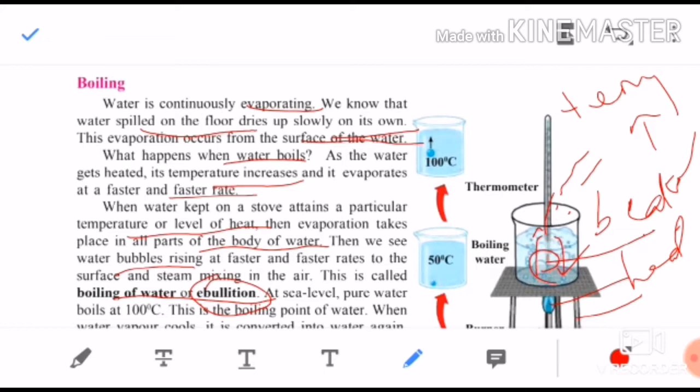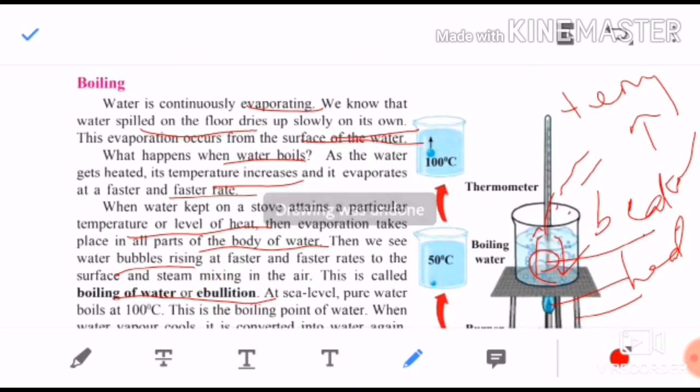After a certain temperature, heat increases. Due to the increase of heat, water bubbles are seen rising at a faster and faster rate, and steam is seen coming out from that beaker or vessel. From that we come to know that water has started boiling. That is called the boiling point of water, or it is also called ebullition.